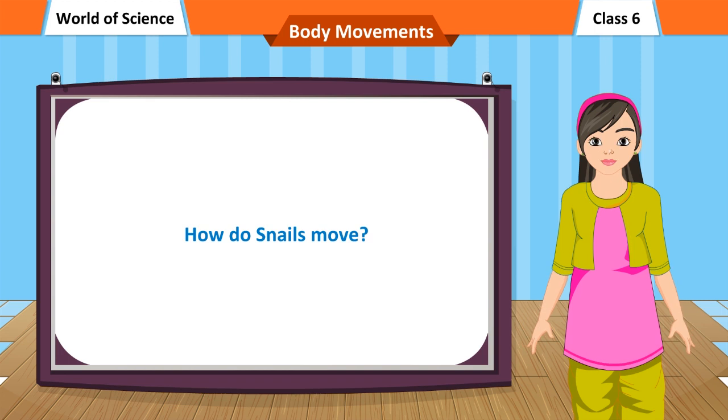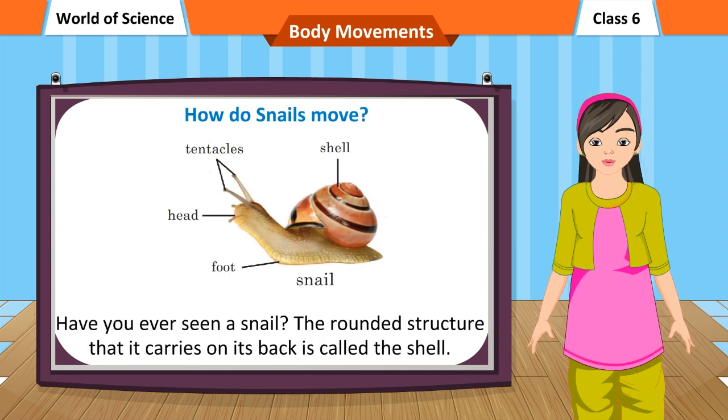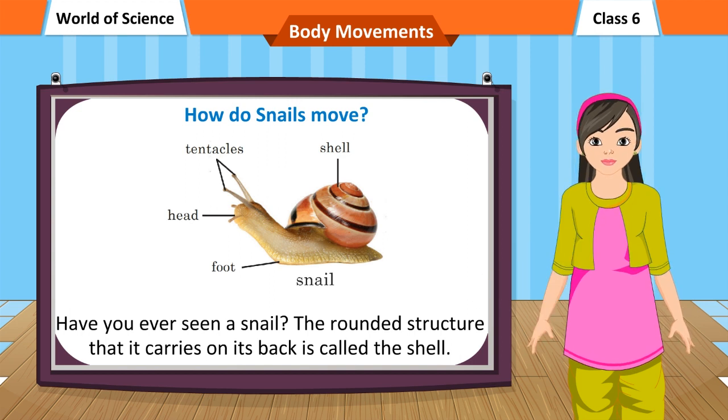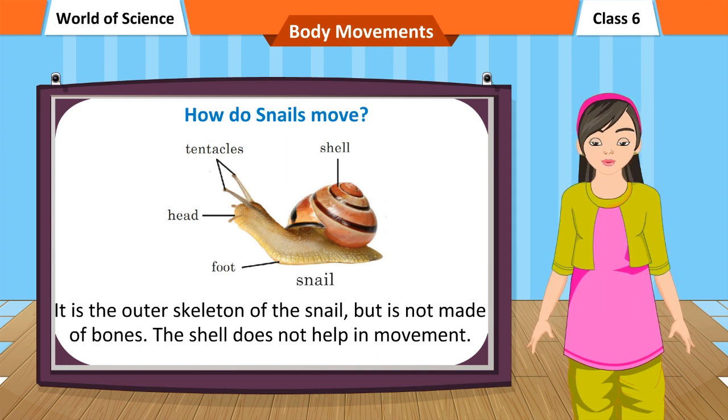How do snails move? Have you ever seen a snail? The rounded structure that it carries on its back is called the shell. It is the outer skeleton of the snail, but is not made of bones. The shell does not help in movement.